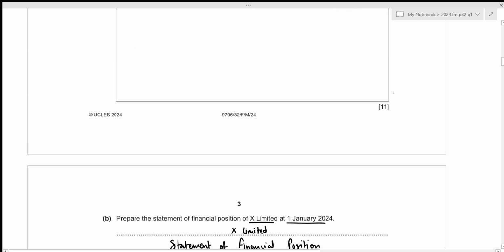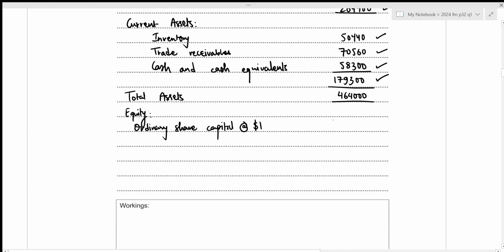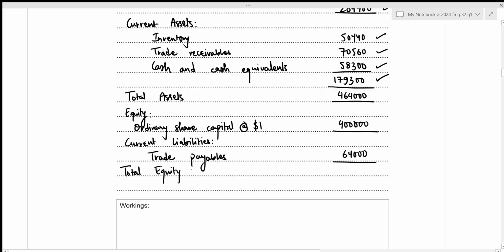That will be all for this statement of financial position. So we have 400,000 here. Then for current liabilities, we have trade payables of 64,000. So we can now calculate the total equity and liabilities.